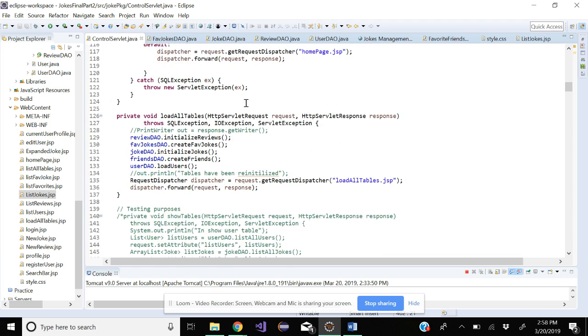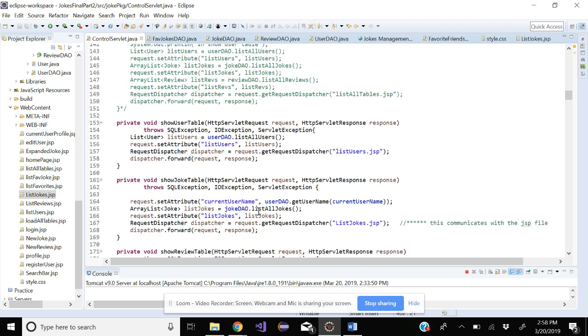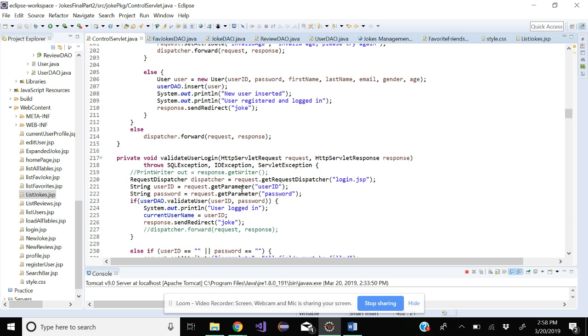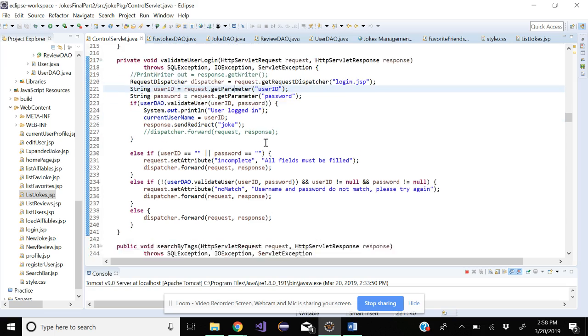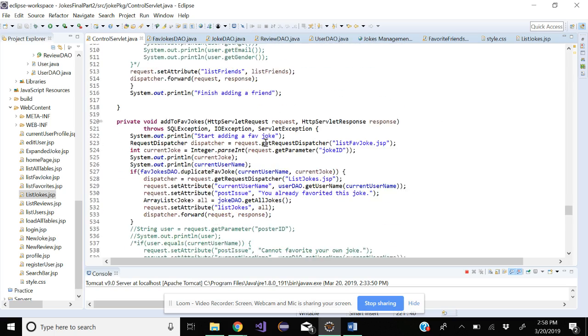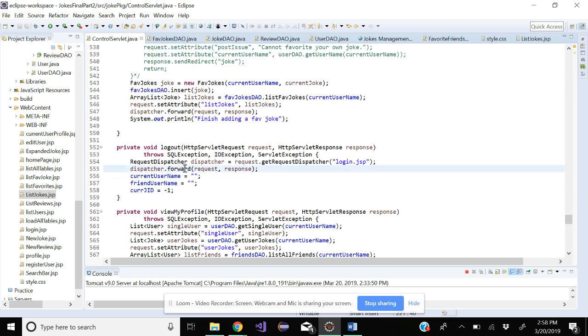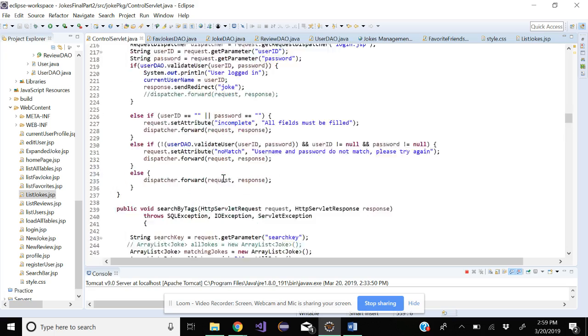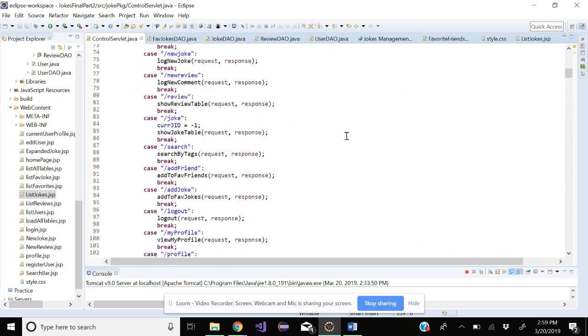And then for the user, we have a private member variable in the control servlet class. So when they log in, we save the username for the user. In validate user login, we do current username equals user ID. So we're storing the user ID and then we reset it when they log out. If I can find the logout function right here. We reset the username and the friend ID and the joke ID to -1 because the joke IDs start at 1, so it's not going to be negative.